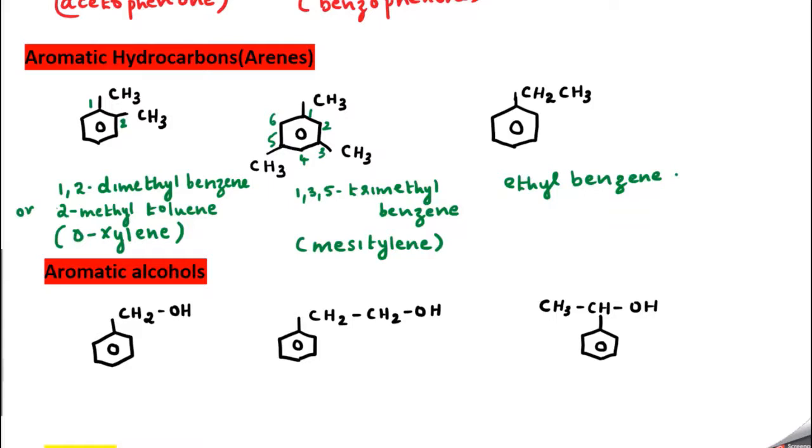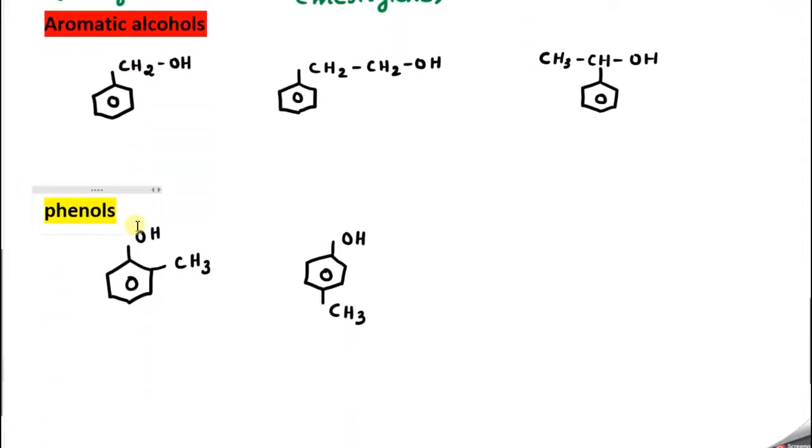Okay, now let's go to the next one. Aromatic alcohols. So we know that aromatic alcohols means, here you could see the OH group is attached to the side chain. So in this case, how will we name this compound? Here the OH group is connected here, so I will give this as number 1. So I can say 1-phenyl methane 1-ol. How is it coming?